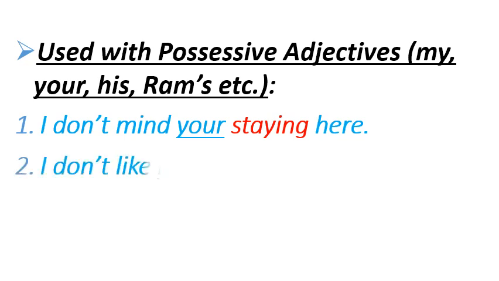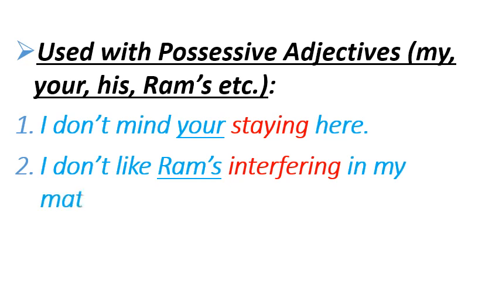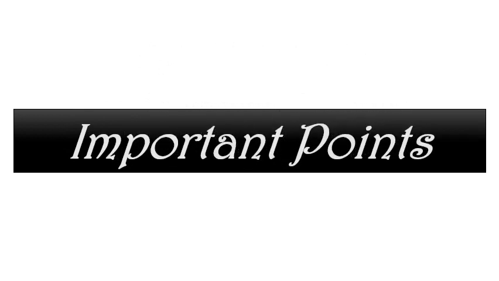Same with example number 2. I don't like Ram's interfering in my matter. So interfering is a gerund here and Ram's is a possessive adjective. So these were the uses of gerund. There are some important points while using the gerund in sentences. Let's see what they are.